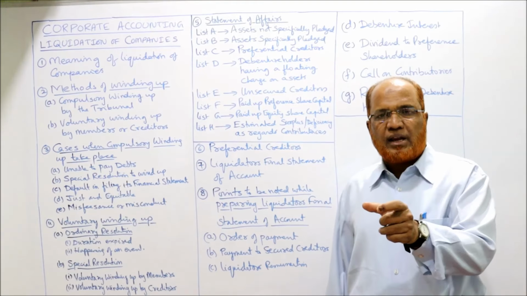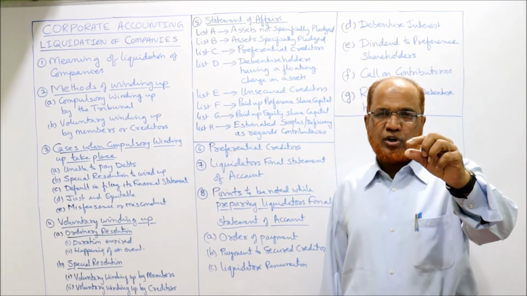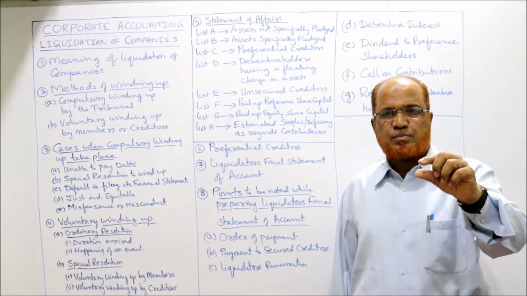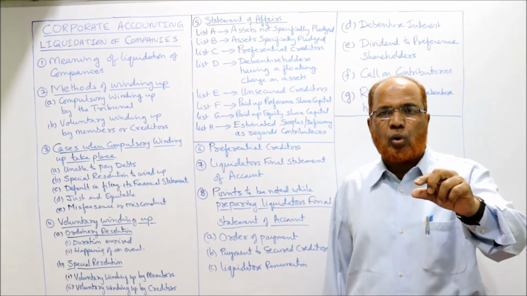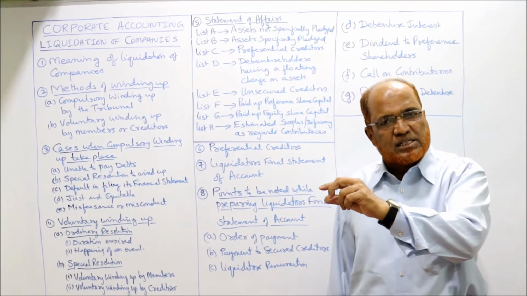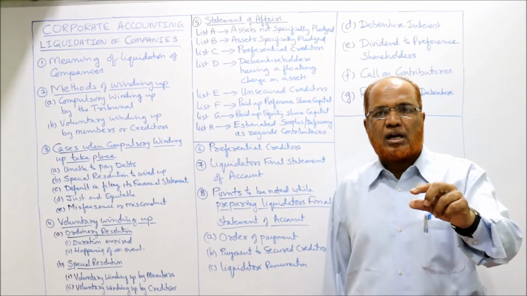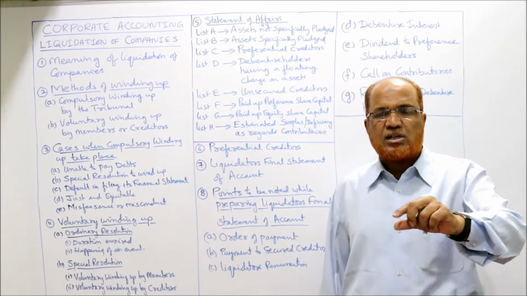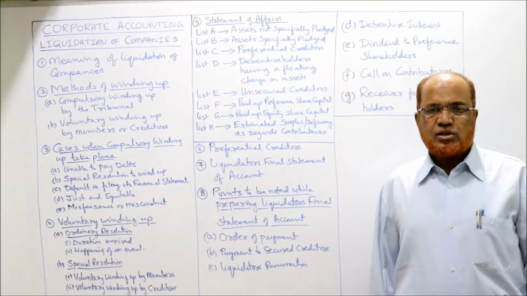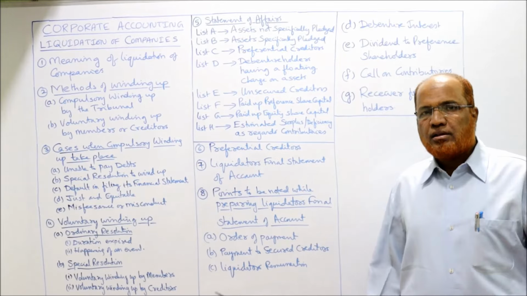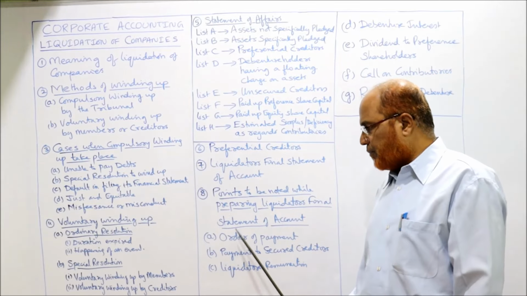The order is: first, liquidator's remuneration; second, liquidation expenses; then preferential creditors; then debentures having a floating charge on all the assets; then unsecured creditors. After unsecured creditors, we have to take preference share capital, then equity share capital. In that procedure, he has to make the payment, order of payment.